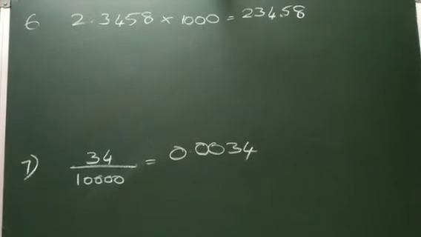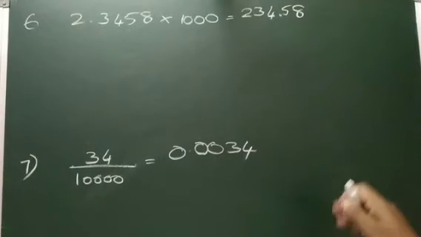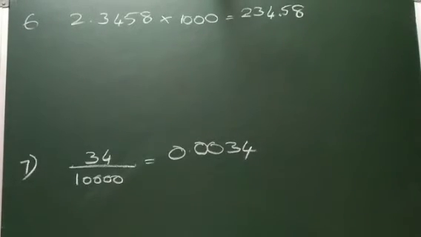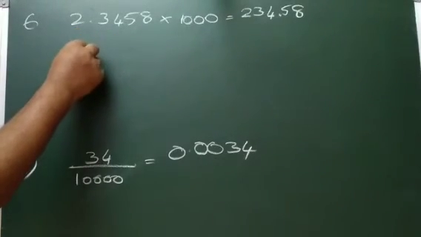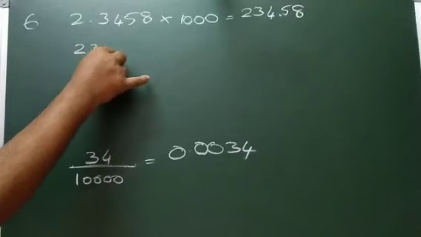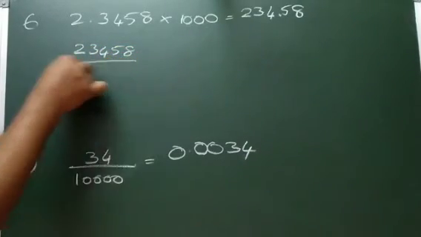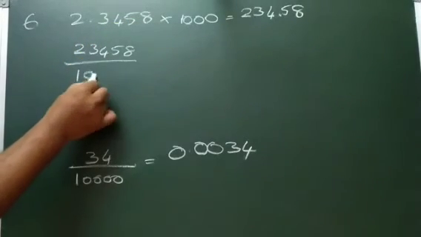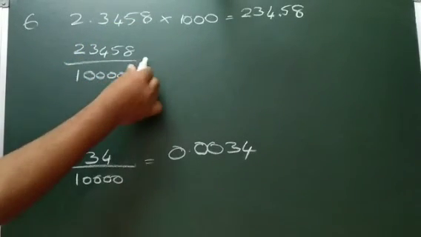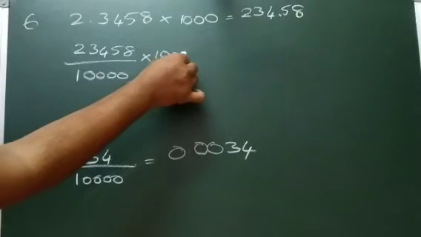Sixth question is 2.3458 into 1000 equals to, we want to find out. They have given 234.58. Is it correct or not? We want to check it. So LHS I am going to solve. See here, if I remove the decimal, decimal means 1, 2, 3, 4. 4 digits are there, 4 zeros, into 1000.